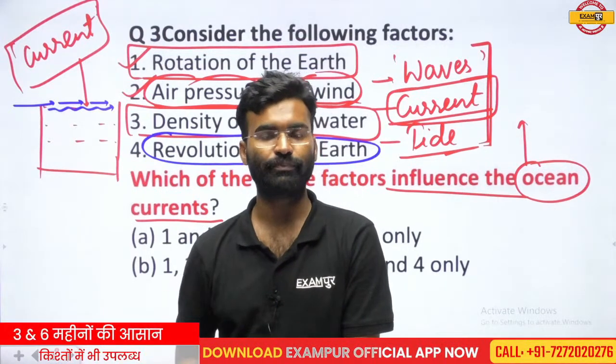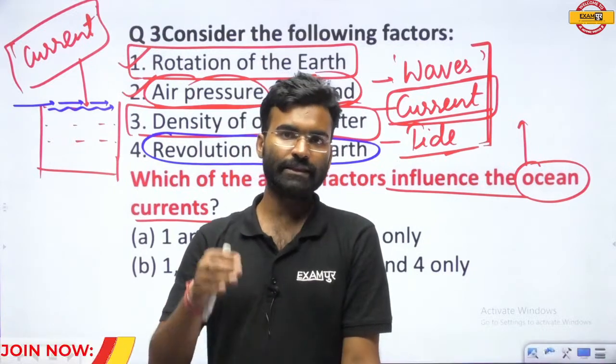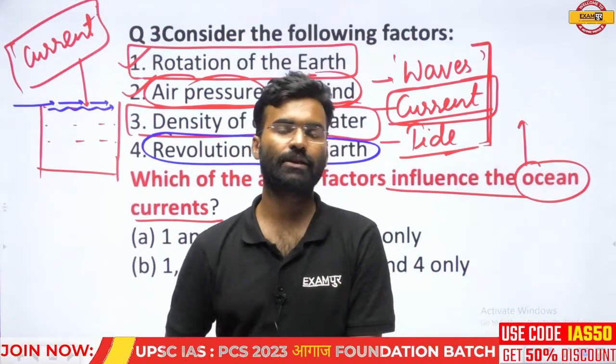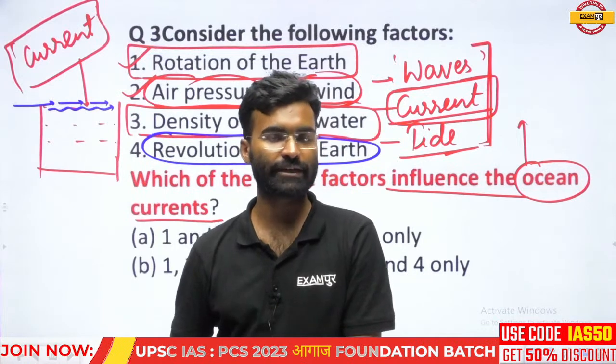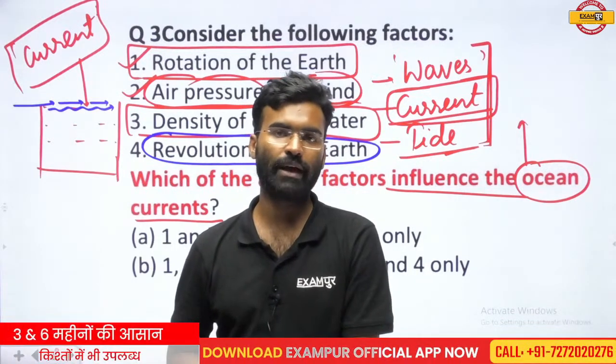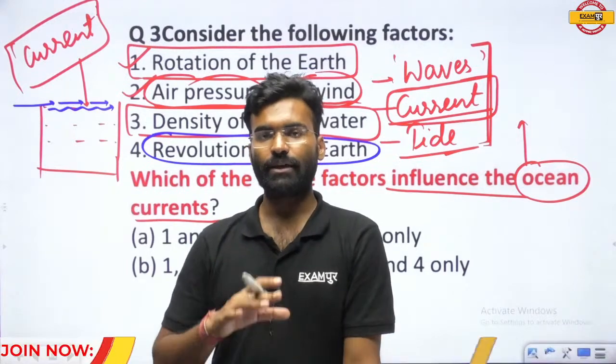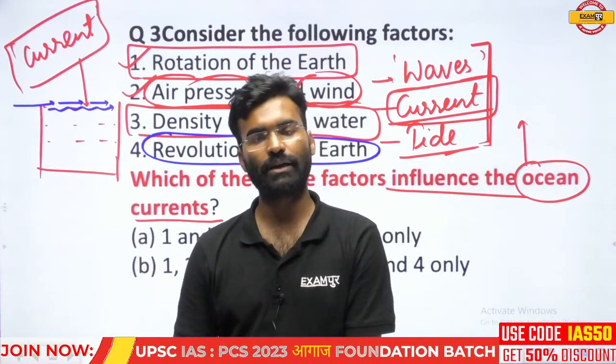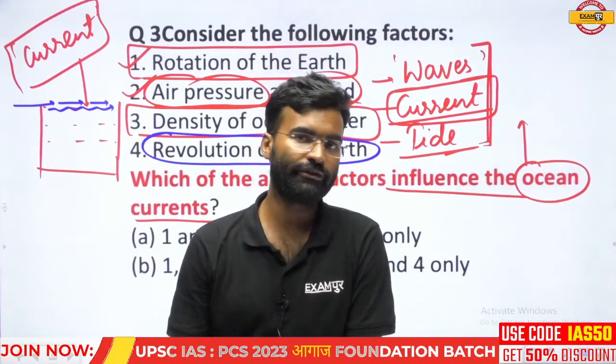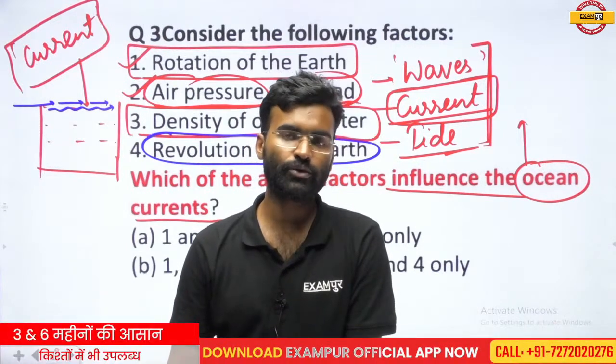The revolution has an impact on the tides. Revolution has a direct impact on the tides, but it does not have a direct impact on the oceanic current.